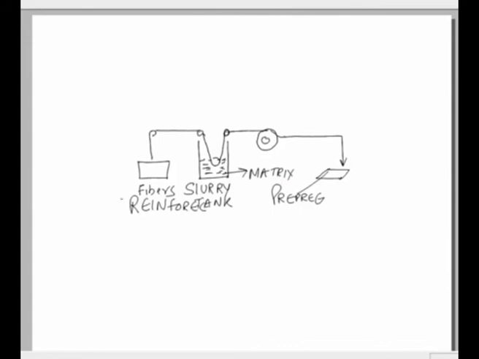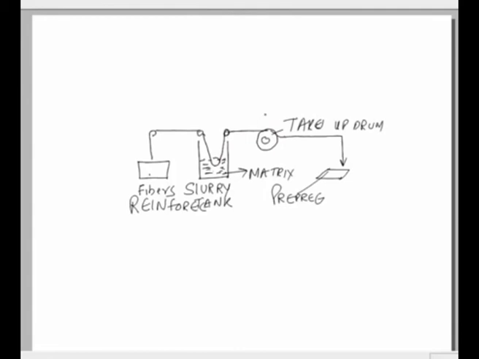So we have a reinforcement in the form of fibers, we have a matrix in the form of slurry, and when these fibers get impregnated through this slurry tank, we can use a take up drum. The prepreg will get wound over the take up drum.